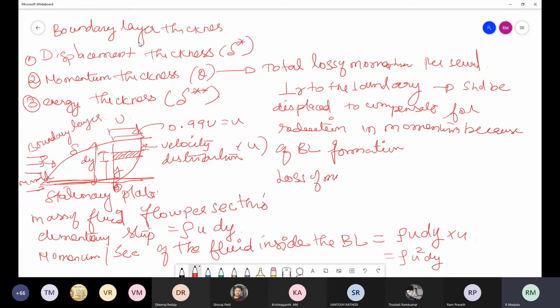Your loss of momentum is nothing but mass multiplied by the velocity. So this loss of momentum per second is equal to rho small u capital U, because if the boundary layer is not formed, then the velocity is equal to the free stream velocity, so it will be capital U. Rho into small u into capital U into dy minus